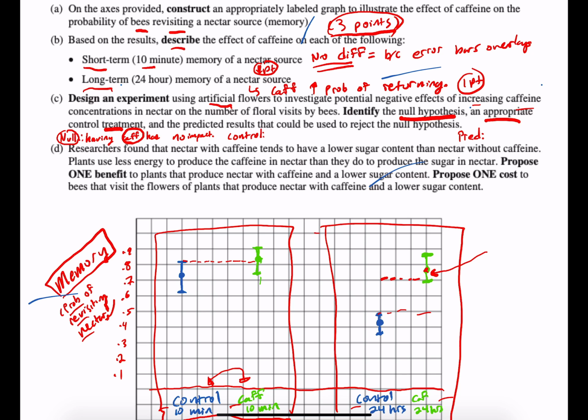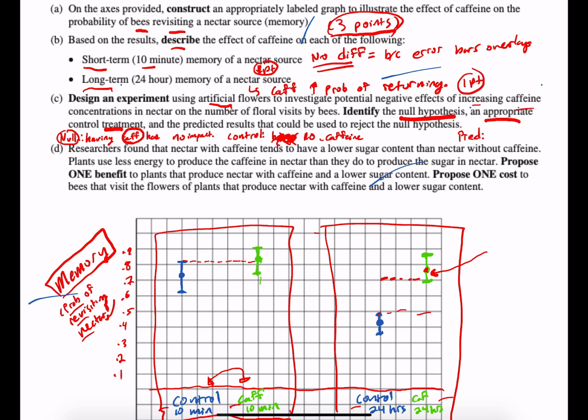So there's your null. A control group would be the bees without caffeine. So in terms of that, or not bees, excuse me, nectar with no caffeine. So we will just say no caffeine in this one. So that's going to be your appropriate control group. And what would be your predicted results?